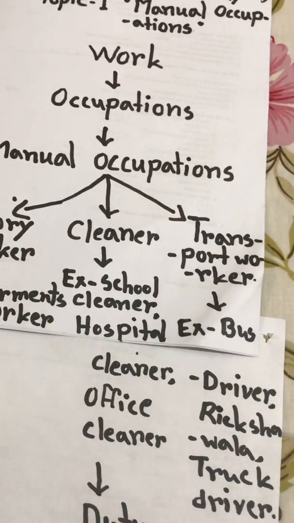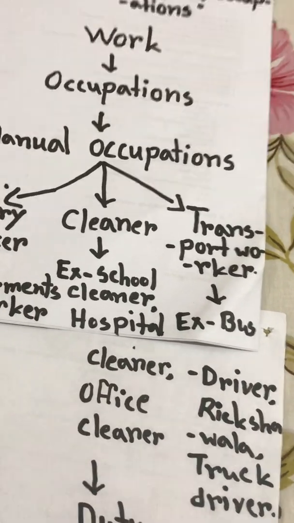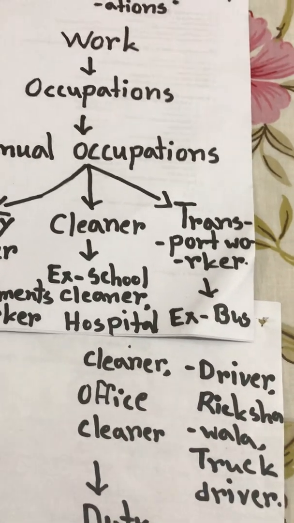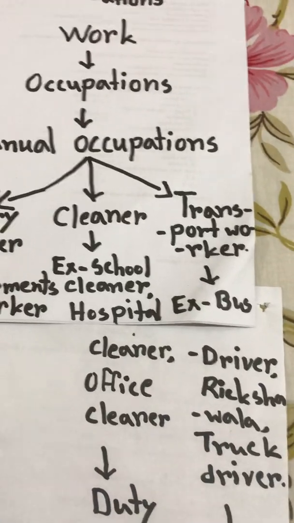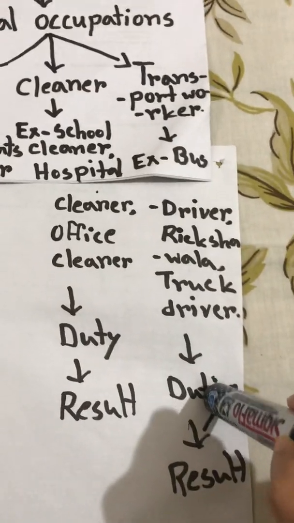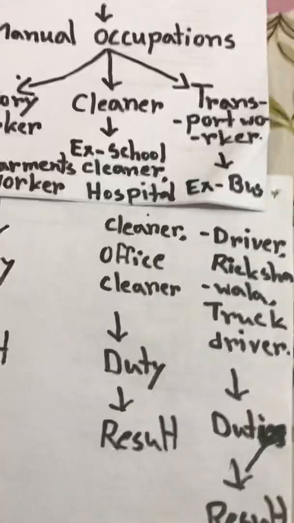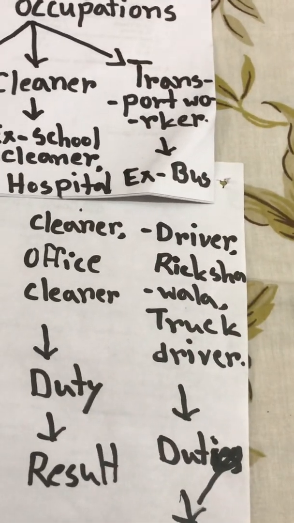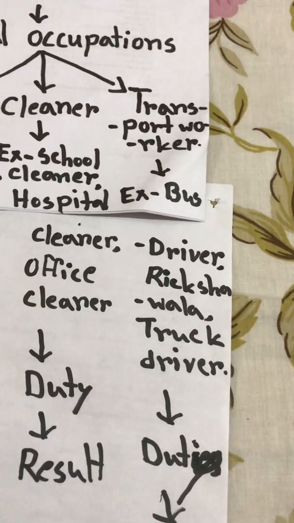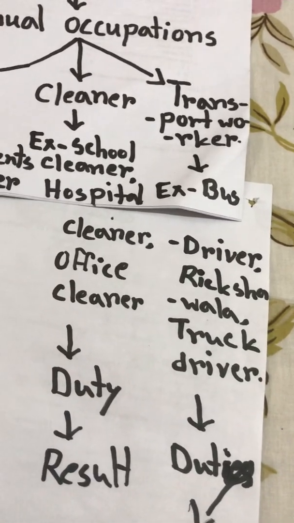For example, on the road we see the bus driver, the truck driver, the car driver, the van driver, the rickshaw puller. Their duty is to transport humans from one place to another.